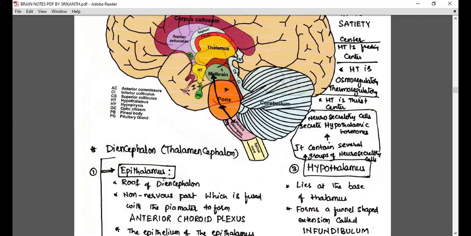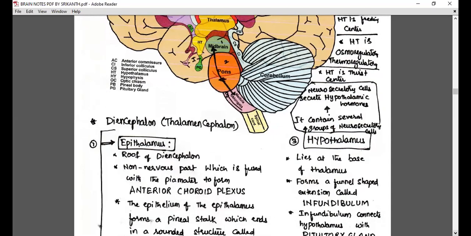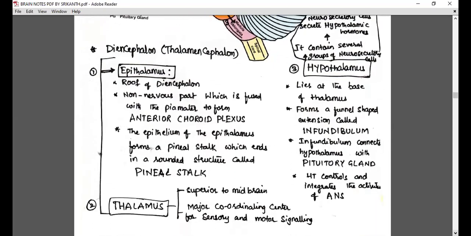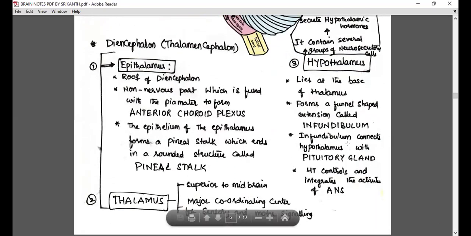If you want to understand it like that: the pituitary gland is connected to the hypothalamus with the help of infundibulum. More details we'll get in the next chapter about the pituitary gland. Infundibulum connects the hypothalamus with the pituitary gland.